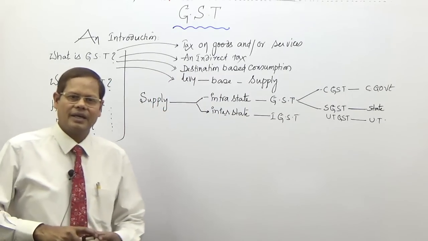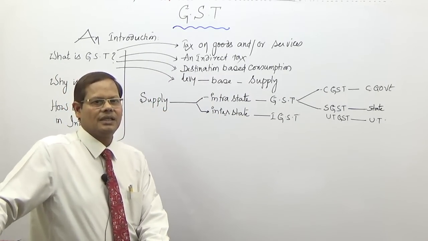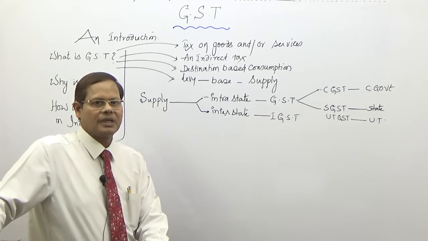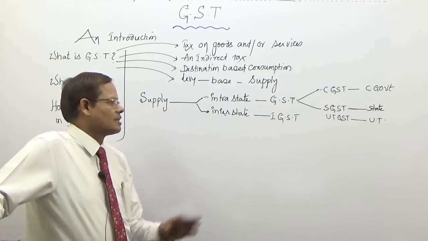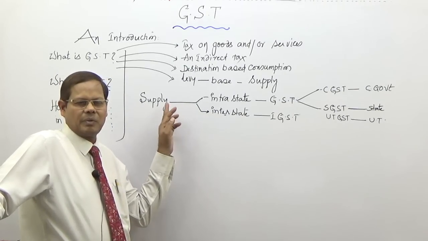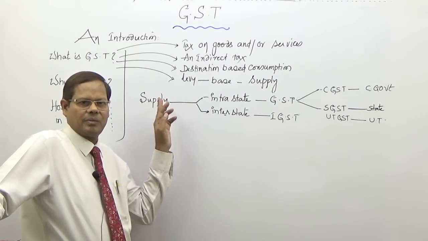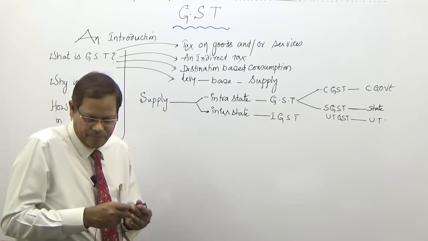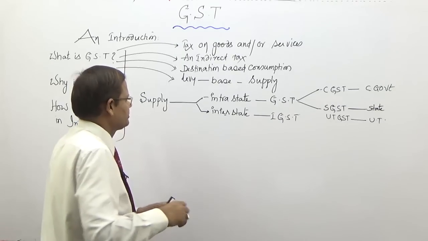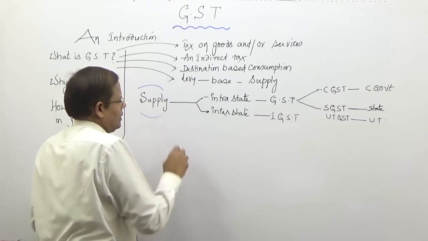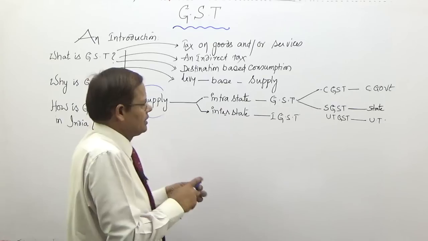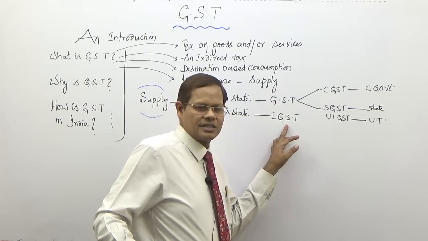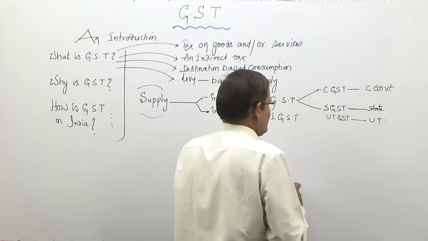It is like earlier, in the case of interstate sale, it was something like CST, but it is a supply. It may be sale, it may be manufacture, it may be anything. Anything is a supply, because the supply is a very wide term. If it happens to be a supply, there is a GST, and single IGST, integrated GST.